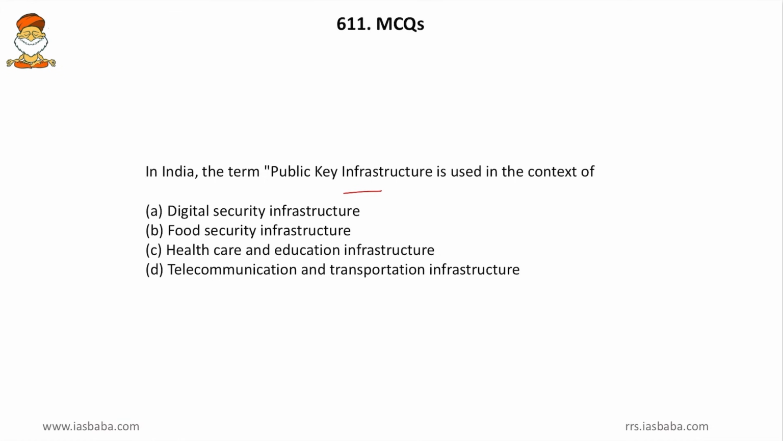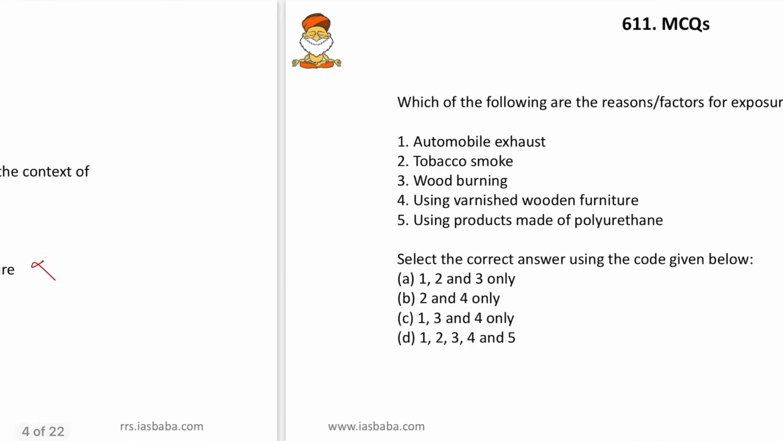So first one, digital security infrastructure. Yes, it most aptly suits this question. Then food security infrastructure, no, it doesn't suit. Then healthcare and education infrastructure, once again not suitable. Then telecommunication and transportation: though telecommunication is suitable to some extent, transportation is completely far away from this question. So we strike it out. So the correct answer is digital security infrastructure. An easy question, you can hit it in 1 or 2 minutes. Then come to the next one.